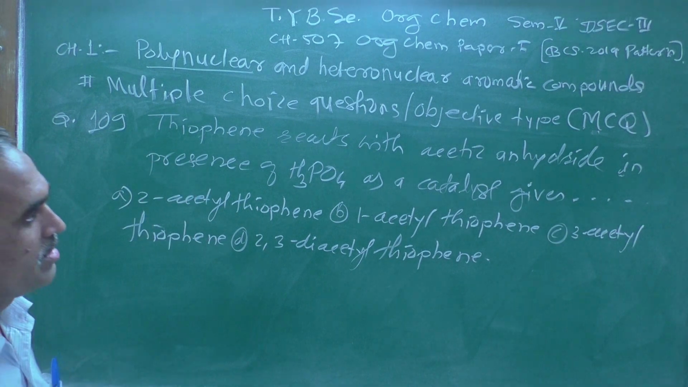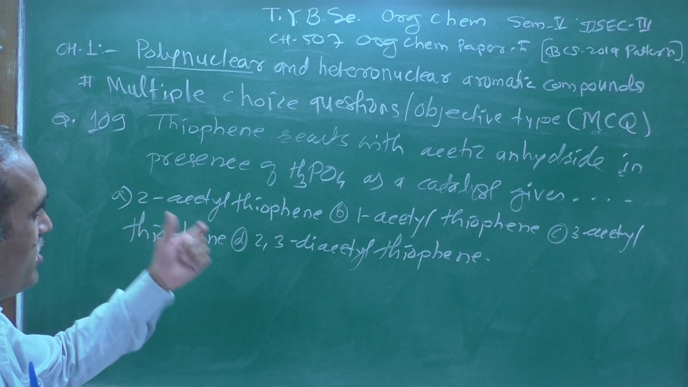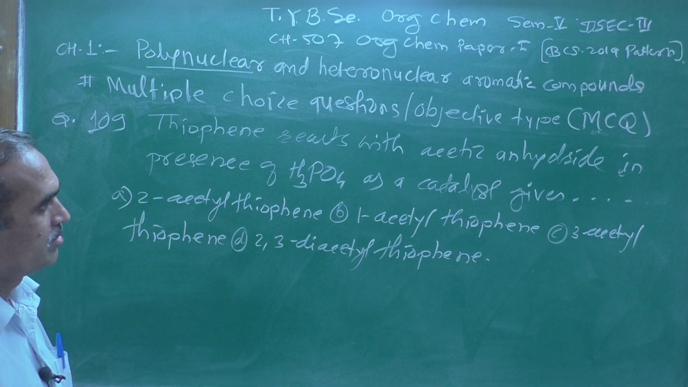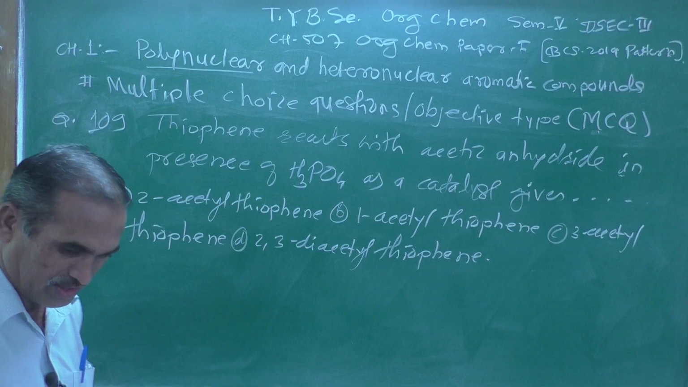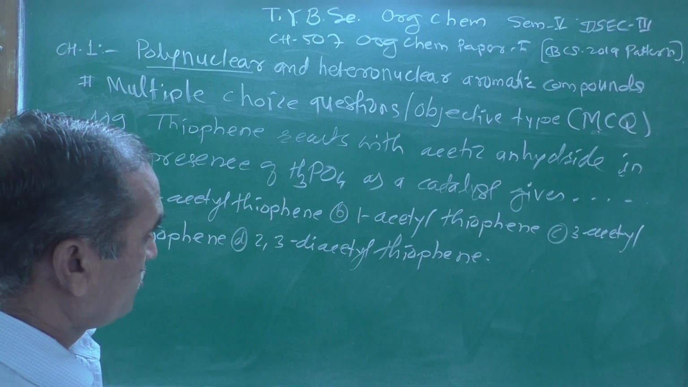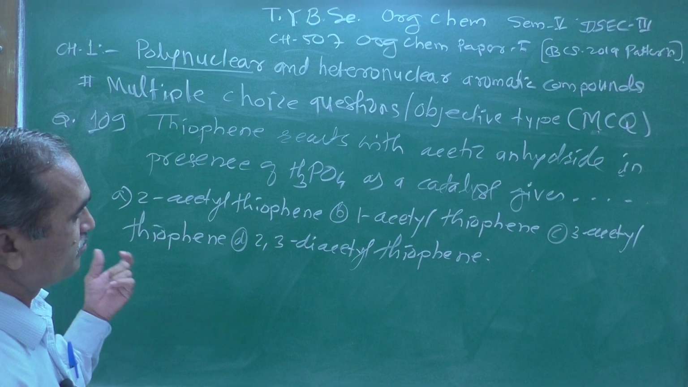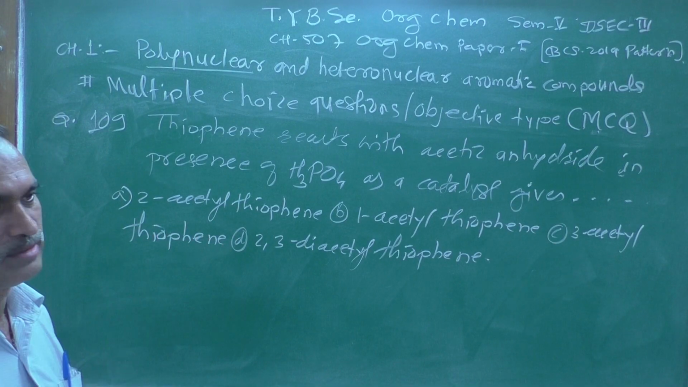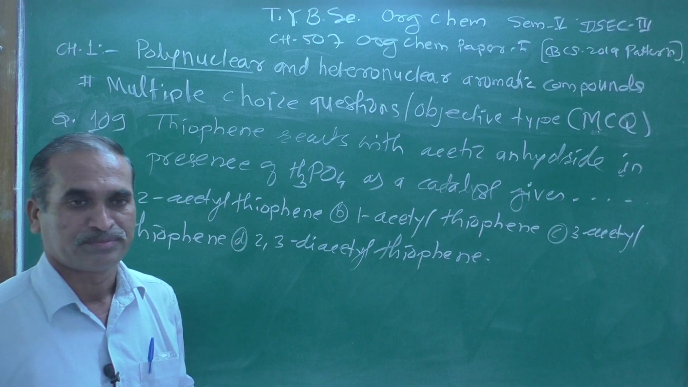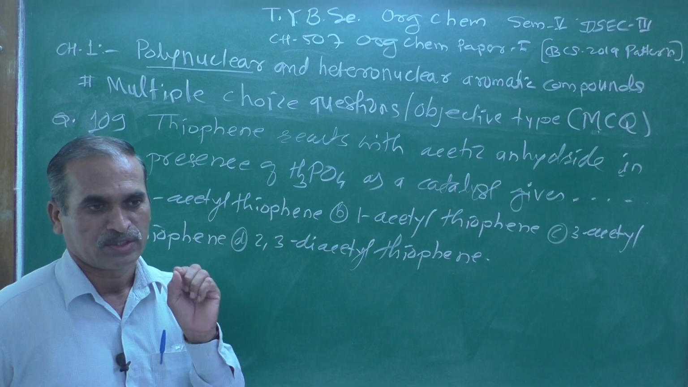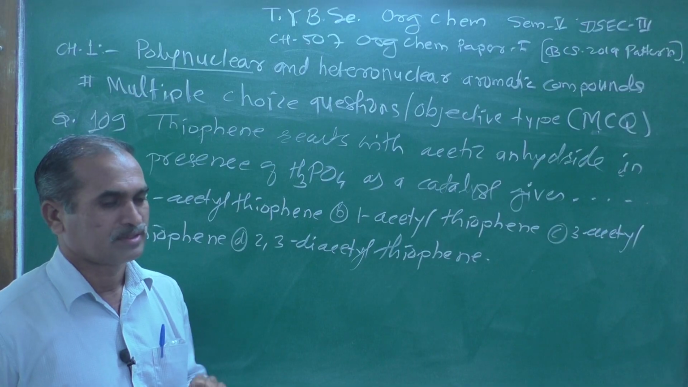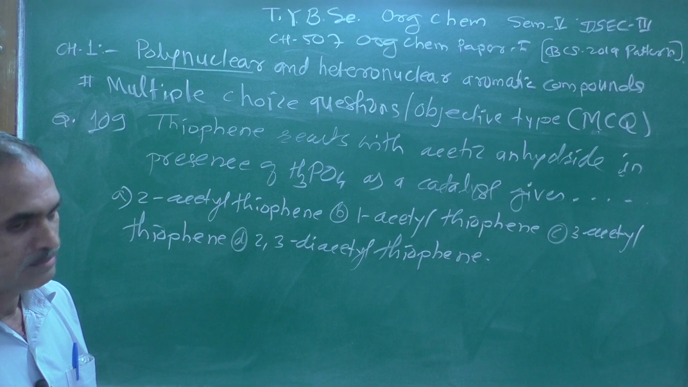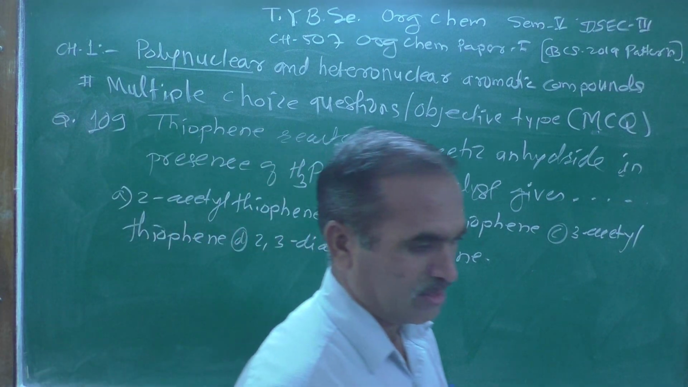Thiophene reacts with acetic anhydride in the presence of H3PO4 as a catalyst to give dash dash. This is a simple statement, and four options are given, and from these four options you must select the correct alternative.